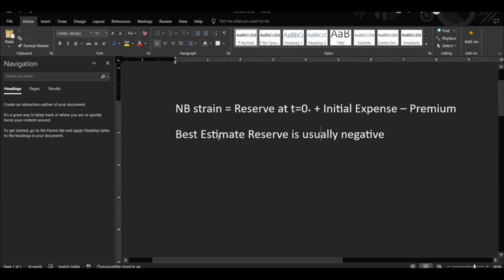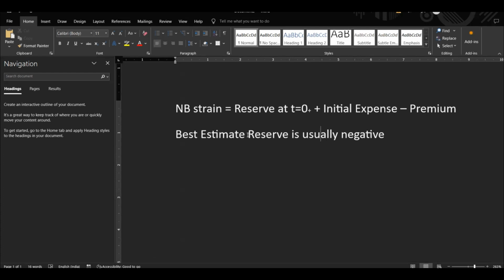Now, why is best estimate reserve negative? You can think about that and you can write that in the comment section. But if you have studied or if you purchased my Sparkle One course, I have already mentioned why best estimate reserve is negative. So you can think about that. Maybe that is the topic for our next video.